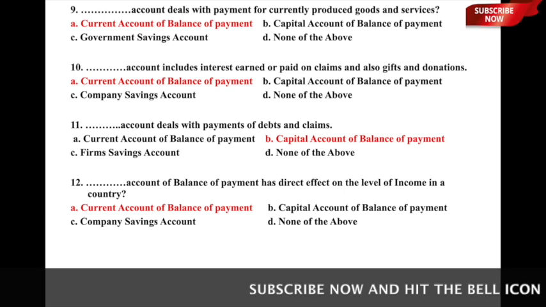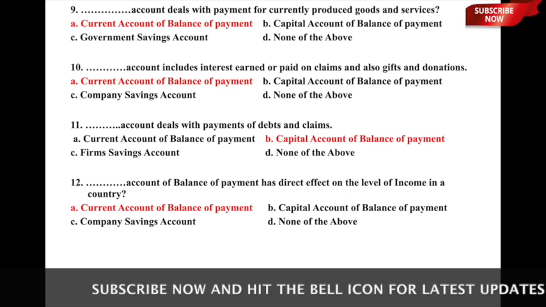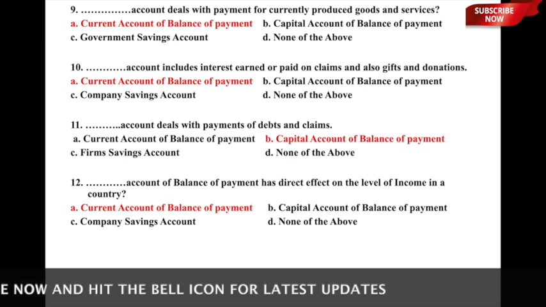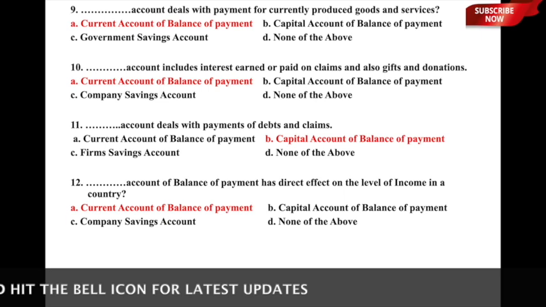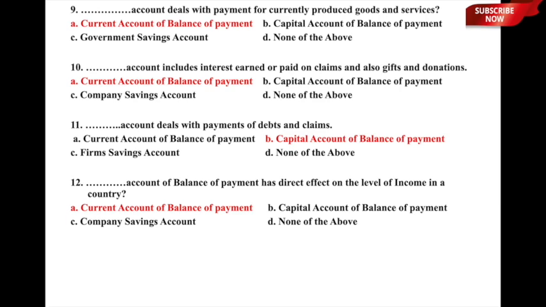Dash account deals with the payments of debts and claims. It is dealing with the payment of debts and claims, whether it is A, current account, B, capital account, C, firm's savings account, or D, none of the above. So, here the account that deals with payment of debt and claims is called the capital account of balance of payment, and therefore option B, capital account of balance of payment, is the correct answer to this particular question.